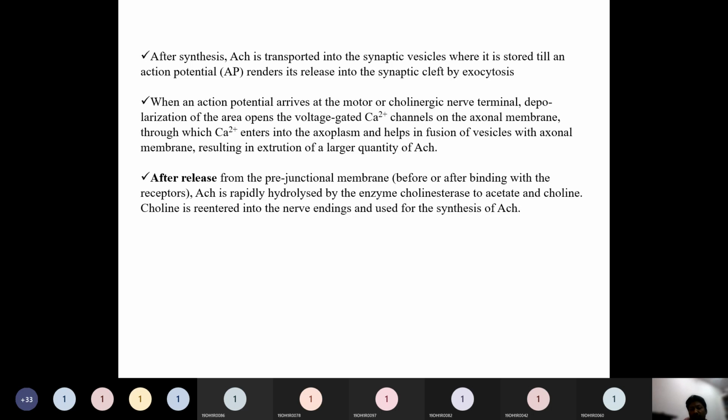Then exocytosis happens and the acetylcholine molecules are released into the gap between the nerve ending and the other neuron. After release, acetylcholine is acted upon by the enzyme cholinesterase. After showing its action, it is broken down again into acetyl coenzyme and choline molecules, which are recycled to form new acetylcholine. The same process and the cycle repeats. So this is the biosynthesis of acetylcholine.